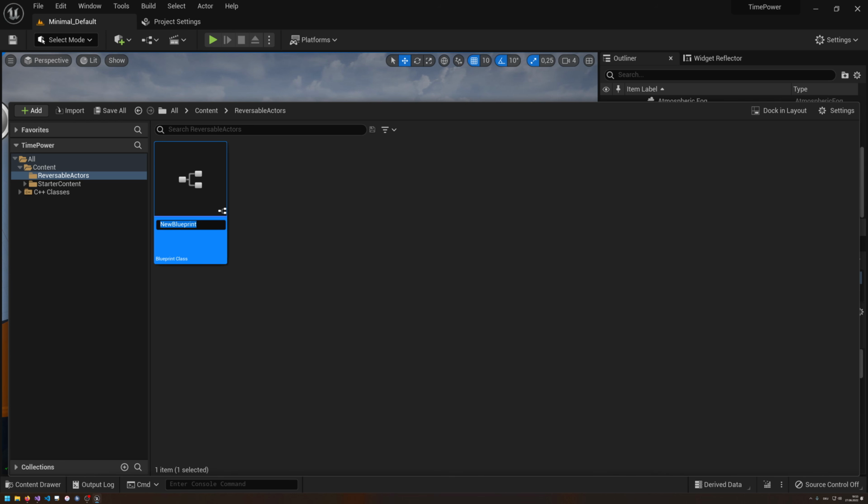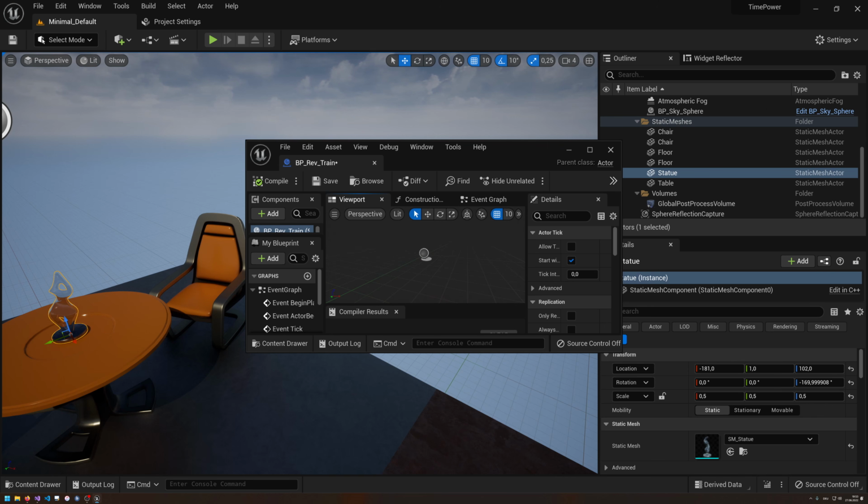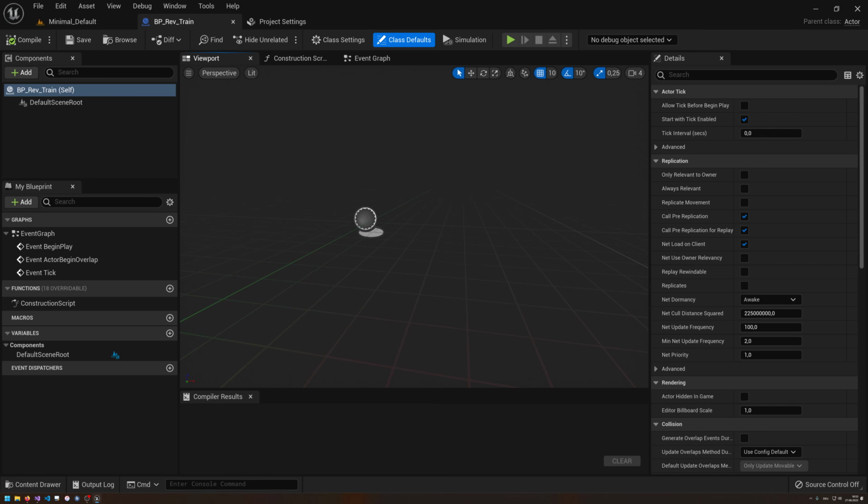Nobody knows. Probably not. Okay, so blueprint, I'm just going to call them all ref at the beginning, BP ref, because reversible. BP ref train. Let's call it just like that, and it's going to be quite easy. Okay, let's open up this blueprint and try to do something.